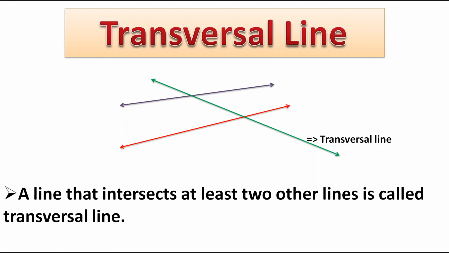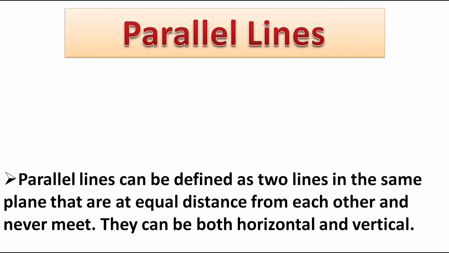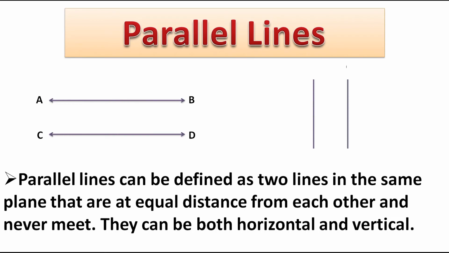Okay. The next is parallel lines. Parallel lines can be defined as two lines in the same plane that are at equal distance from each other and never meet if they are extended. They can be both horizontal or vertical.